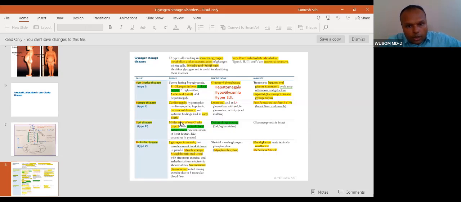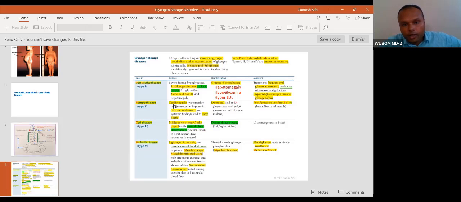So these two disorders are very similar. And this Pompe disease is completely different. What happens with Pompe? Just remember, you associate Pompe with the pump. Pompe is pump failure. So the heart is associated here. In such a disorder, you will see cardiomegaly. The heart is associated, and the patient dies because of heart failure.